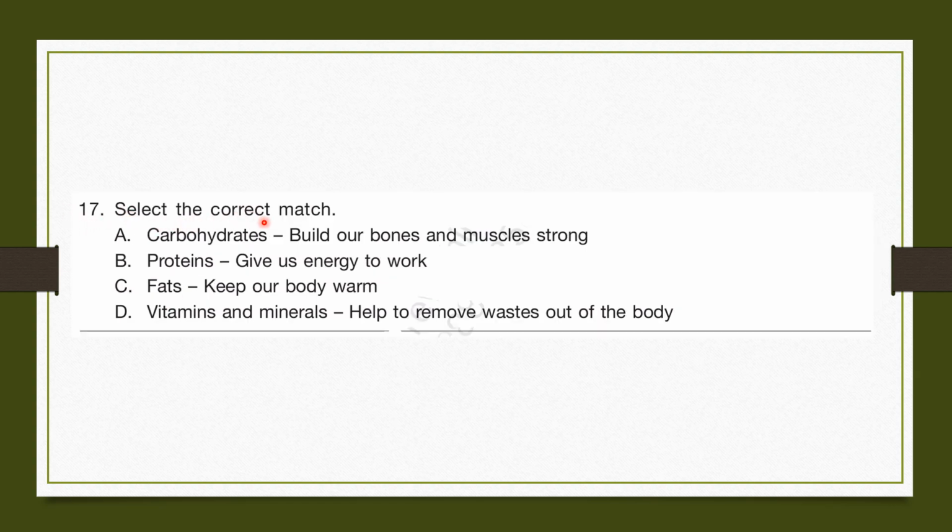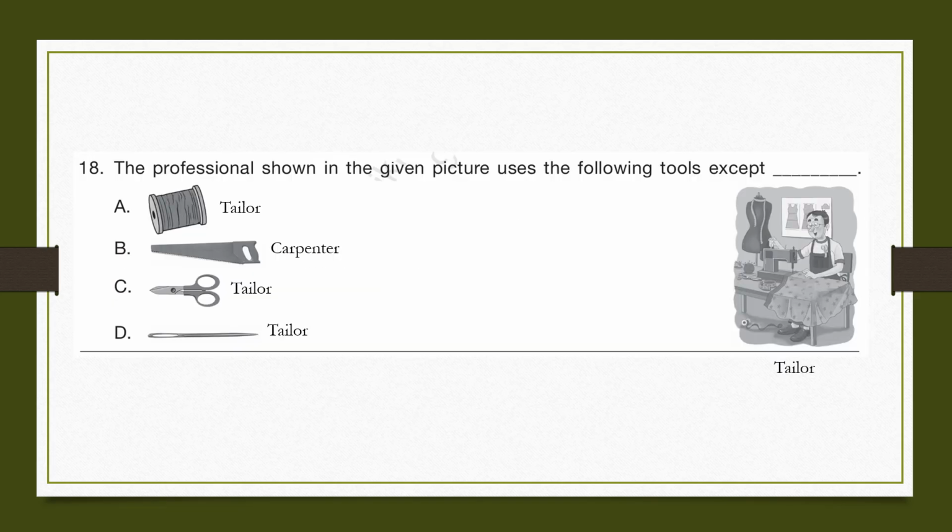Question number 17. Select the correct match. A. Carbohydrates build our bones and muscles strong. No, carbohydrates give us energy to work. B. Proteins give us energy to work. No, proteins build our bones and muscles strong. C. Fats keep our body warm. Even though fats give us energy to work, they also keep our body warm. So the correct answer will be C. Fats keep our body warm.